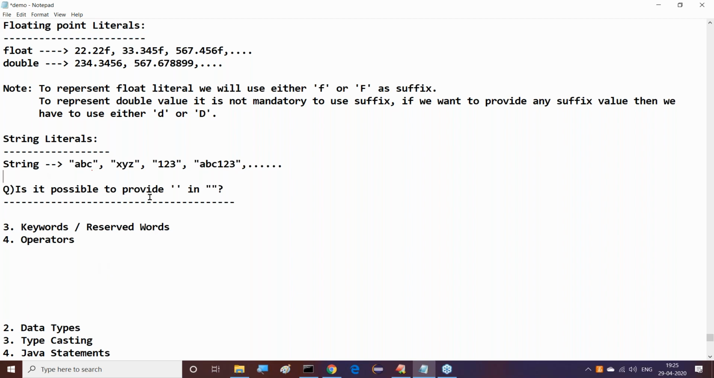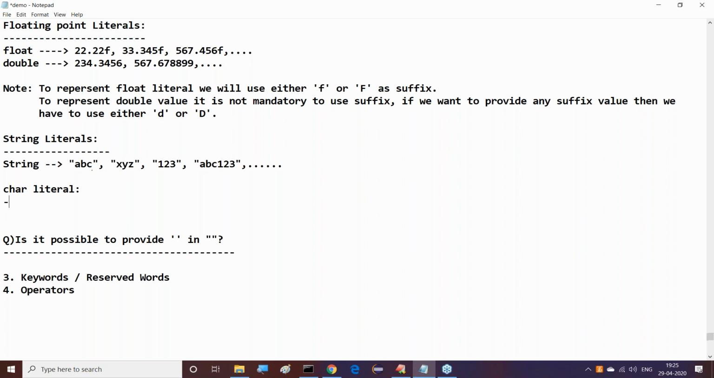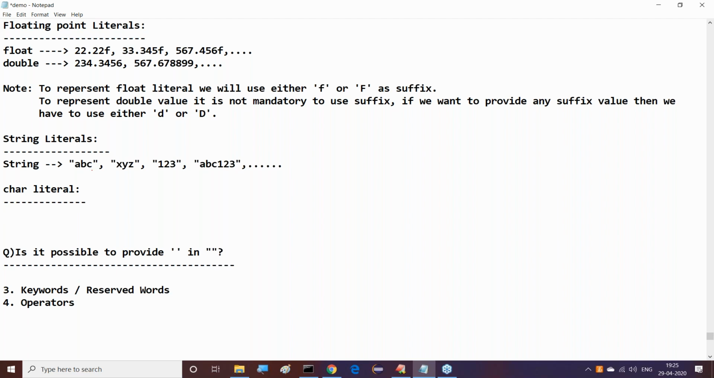Good. The next literal available is the character literal. How are we able to provide this character literal? In a char literal, if you specify any single letter within single quotes, then it is nothing but the char data type.